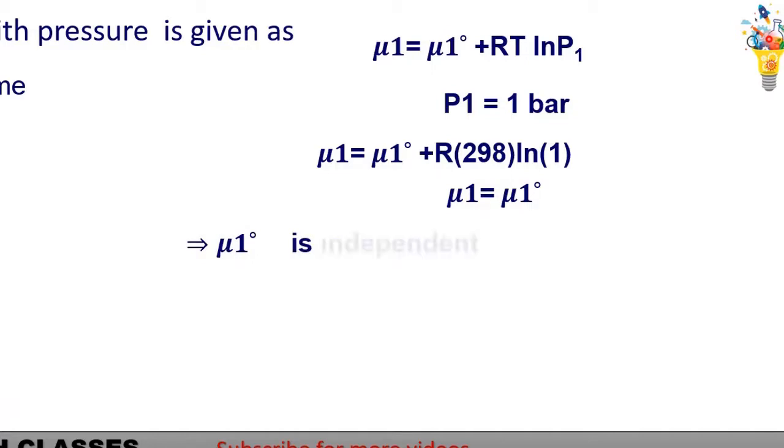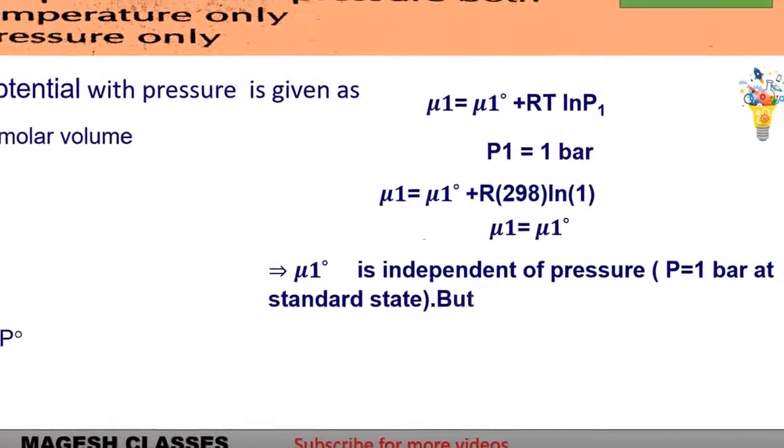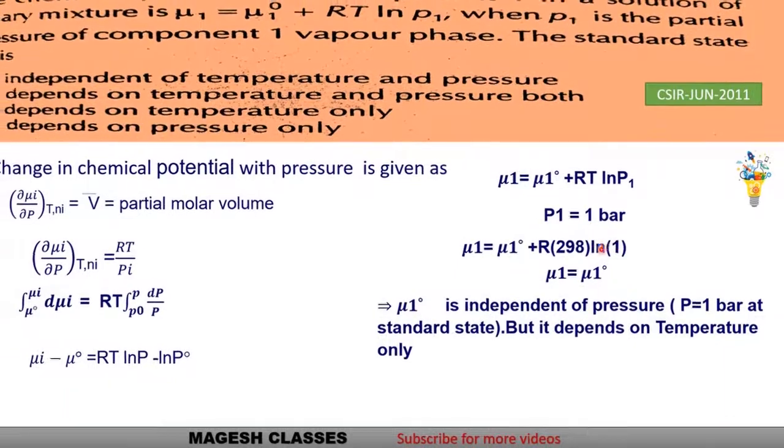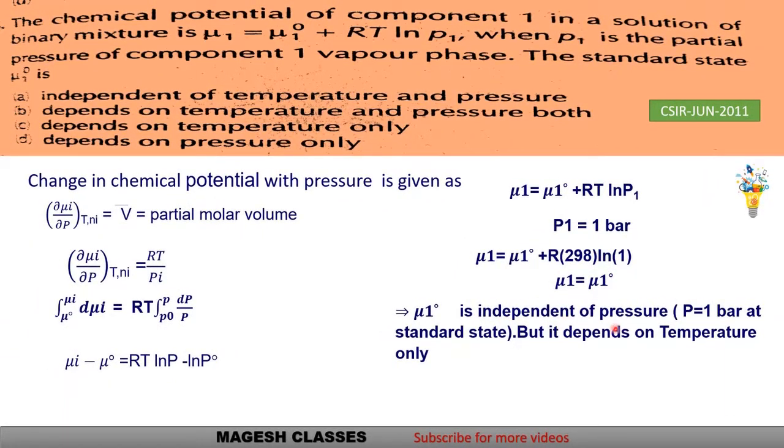So from that we know that mu1 0, the standard state, is independent of the pressure, because in all cases the pressure is 1 and ln 1 is 0. So it is independent of the pressure. At standard condition, what is the value of this term? It will be 0. But it depends upon the temperature.